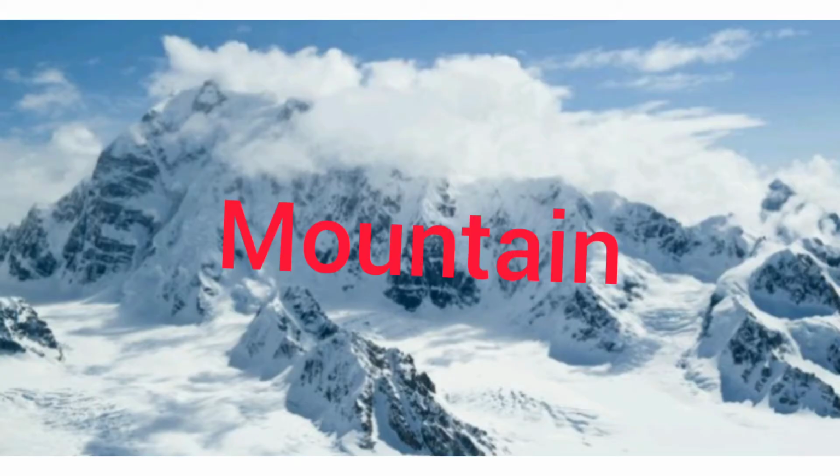And another type of habitat is mountains. Mountains are the coldest habitats. These regions are covered with snow almost all the year. Many separate habitats make up the mountain habitat as a whole.